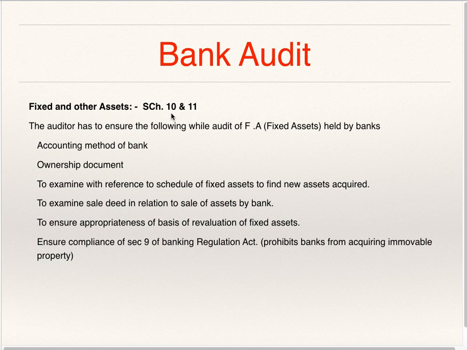The auditor should check the accounting method of the bank. While auditing fixed assets, he should check ownership documents, that is, to check whether the fixed assets are in the name of the bank. He should examine the schedule of fixed assets so that he will come to know the fixed assets acquired or purchased during the year, as well as fixed assets sold during the year, accumulated depreciation, as well as depreciation for the current year, and whether it has been correctly charged or not.